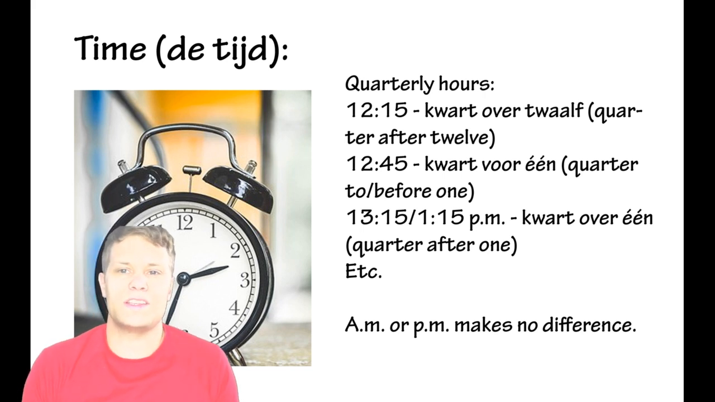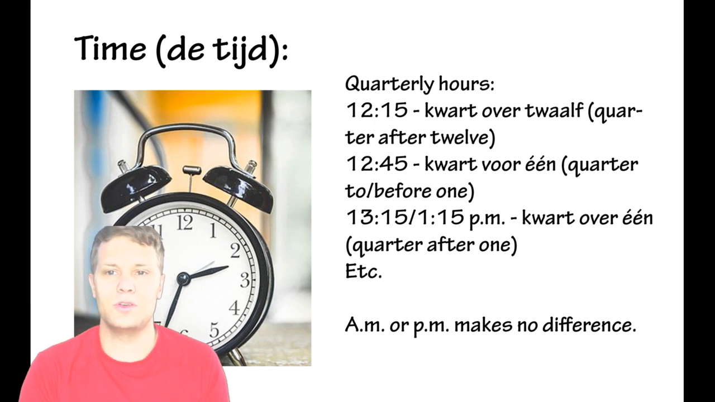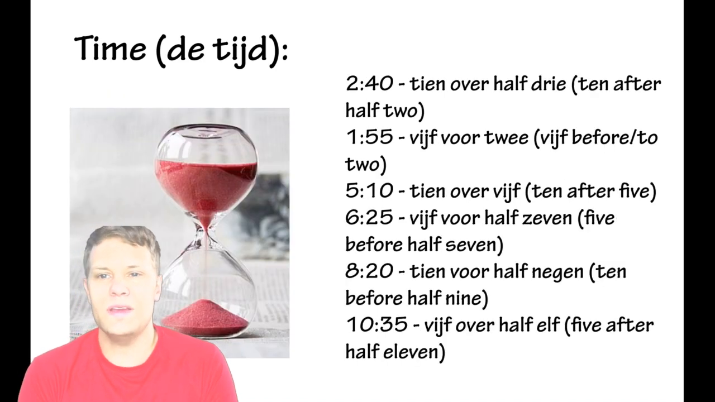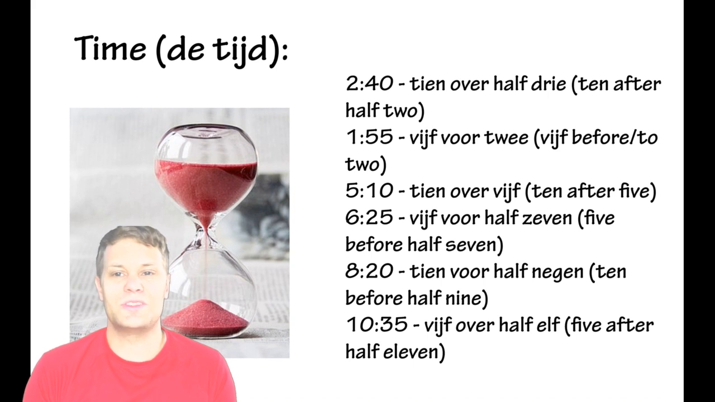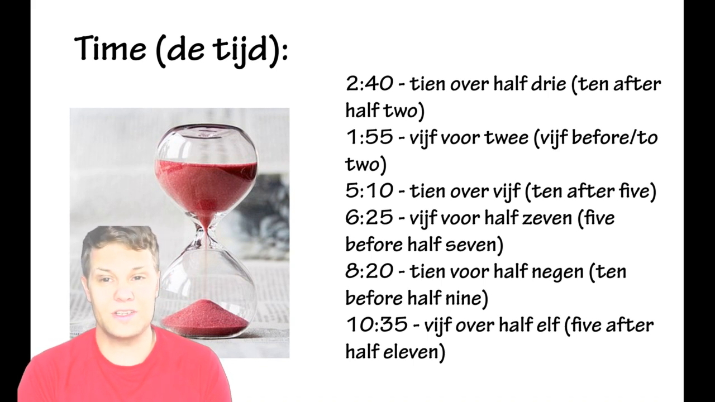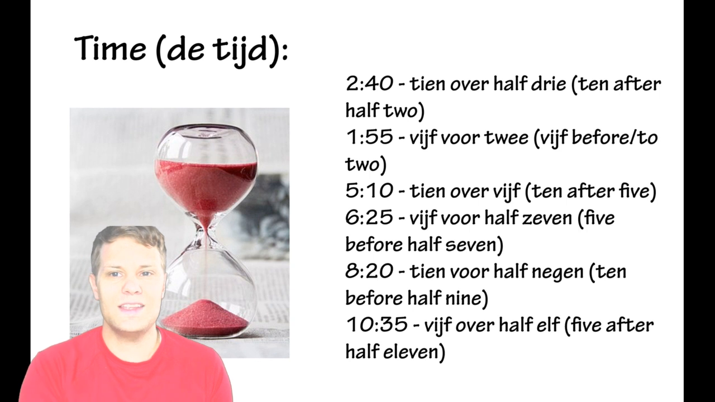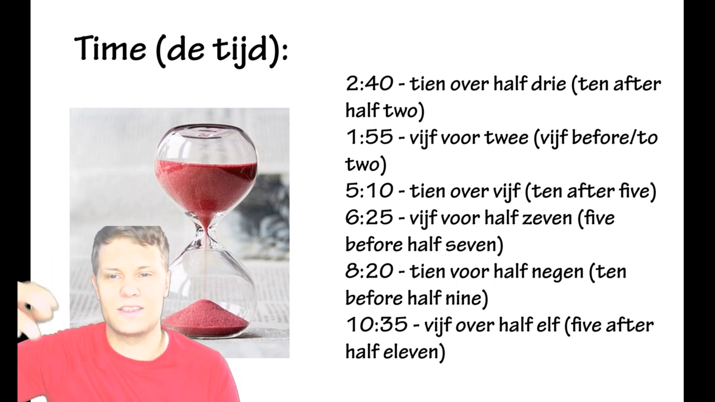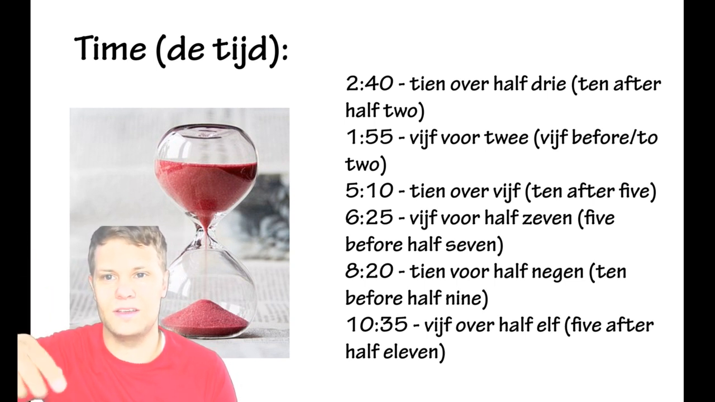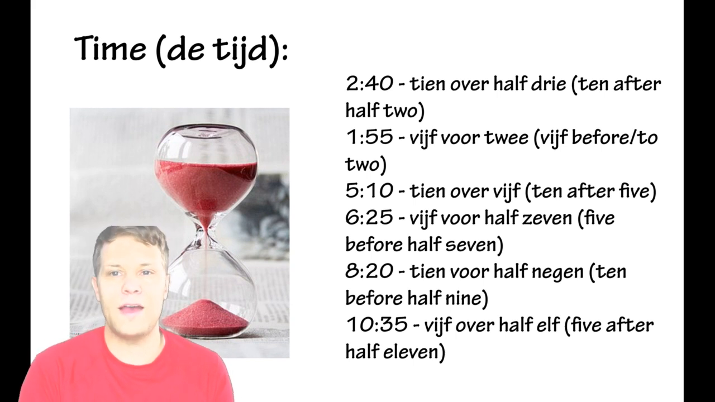And by the way, nobody says AM or PM because they would say 's middags, which means in the afternoon, or they would say 's ochtends, which is in the morning, or something like that. Now it gets a bit more complicated. Take for example 2:40. When the time is 2:40, they would say 10 over half 3. So half 3 is 2:30, right? And then 10 minutes over that is 10 over half 3. So 10 over half 3 is 2:40.